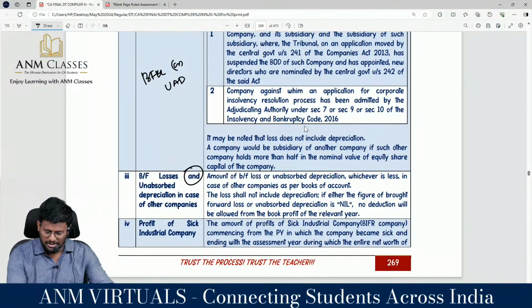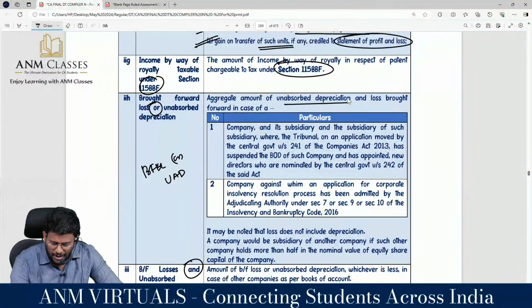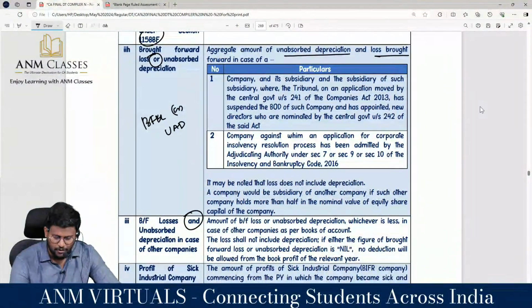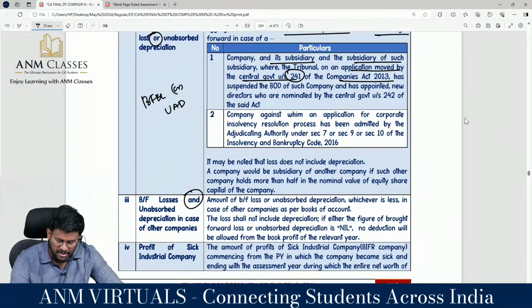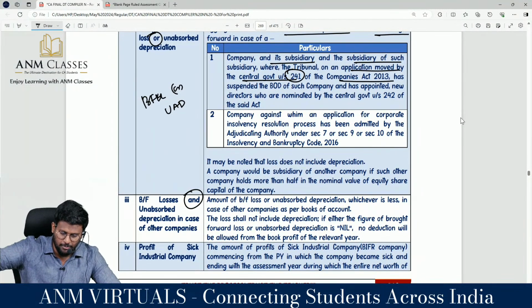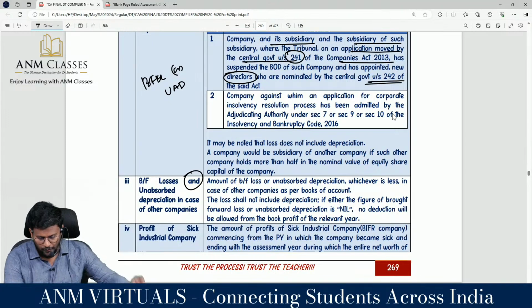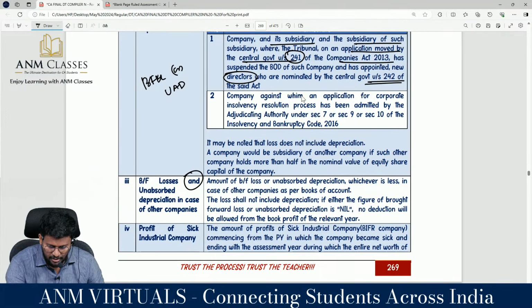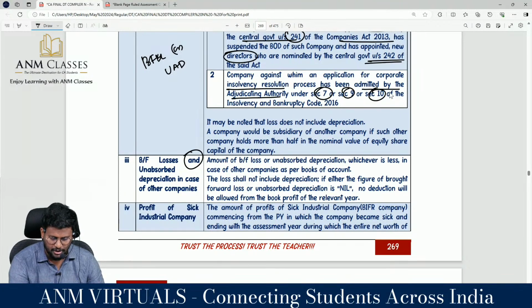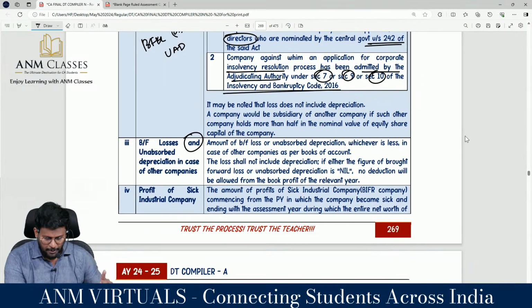So two scenarios are there. Aggregate amount of unabsorbed depreciation and loss brought forward in case of a company and its subsidiary and subsidiary of such subsidiary, where the tribunal on an application moved by the central government under 241 of the Companies Act has suspended the board of directors of such company and has appointed new directors nominated by the central government under 242 of the said Act. Or a company against whom an application for corporate insolvency process has been admitted by the adjudicating authority under section 7 or 9 or 10 of the Insolvency and Bankruptcy Code. It may be noted that loss does not include depreciation.